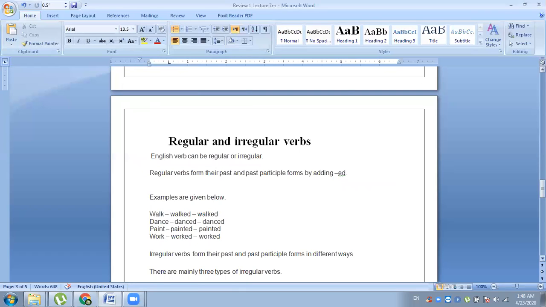So come to the book on page number 49 and convert these sentences into interrogative forms. He is running in the playground. Is he running in the playground? Then there will also be a question mark at the end of the sentence. They are sitting in the examination hall. Are they sitting in the examination hall? He is watching television. Is he watching television?